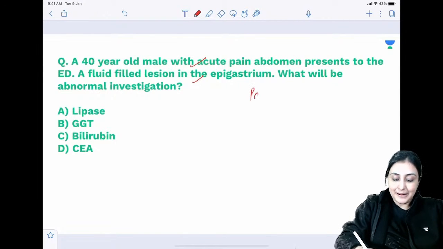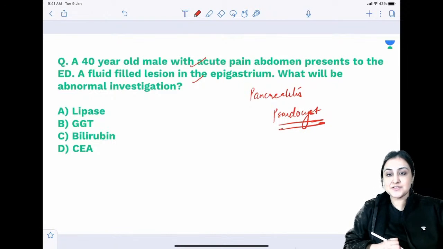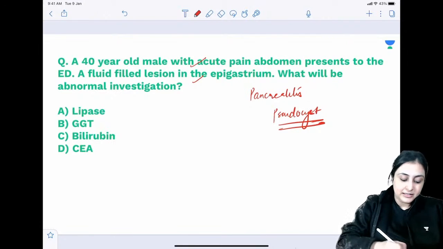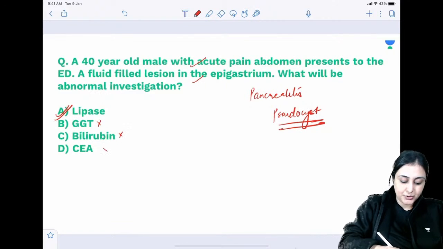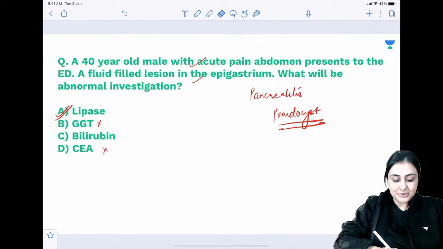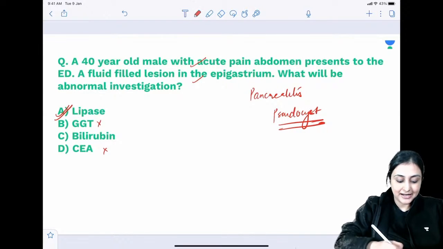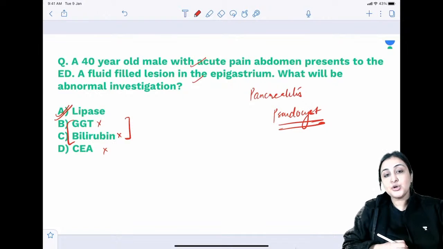So you're thinking of pancreatitis. In pancreatitis, when you have a fluid-filled lesion, that is pseudocyst. The most common complication of pancreatitis is a pseudocyst, right? So abnormal is lipase, right? Not GGT, not bilirubin, not CA. Okay, again, if you do not understand what is going on, bilirubin, GGT would be raised together, right? You have to choose one answer. तो दोनों अगर obstructive jaundice भी है, both of them would be raised together, so you can rule it out.